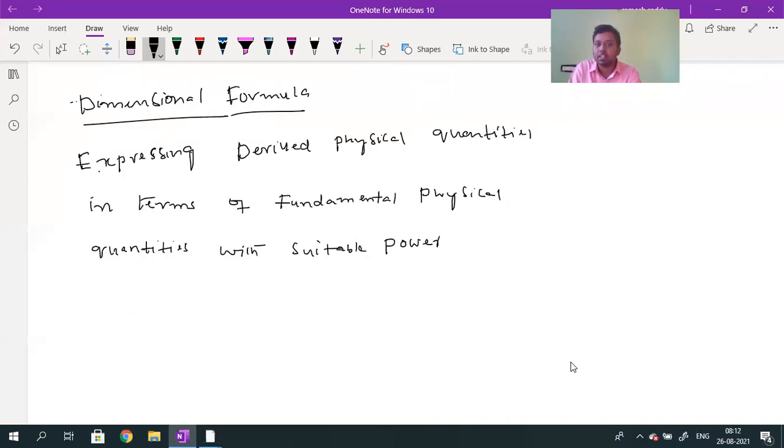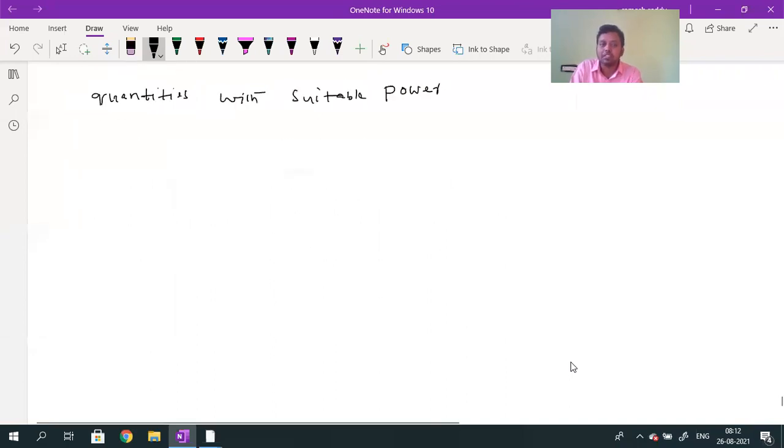Expressing the derived physical quantity in terms of fundamental physical quantity with suitable powers is called a dimensional formula. For writing the dimensional formula, we need length and mass, which are fundamental physical quantities.